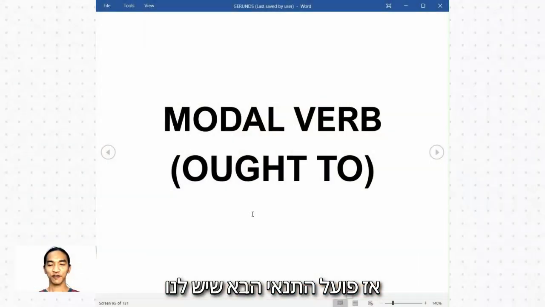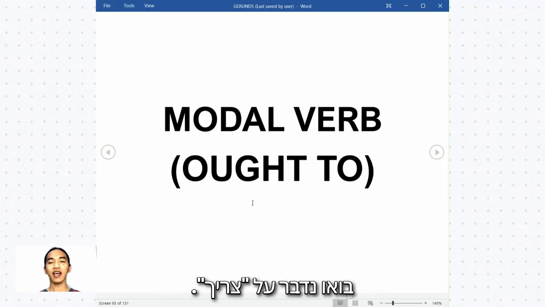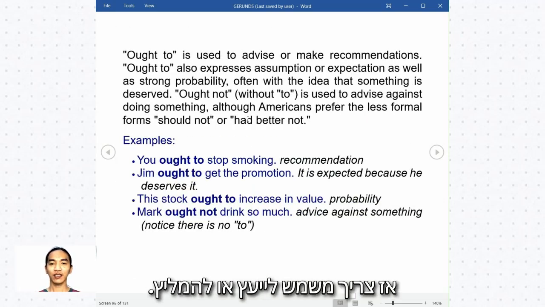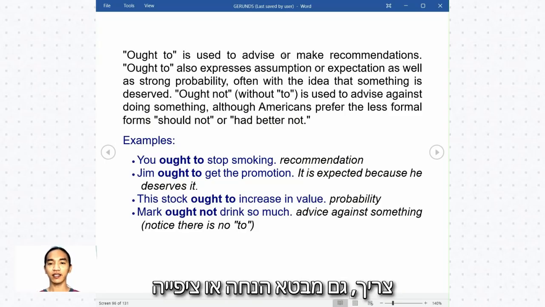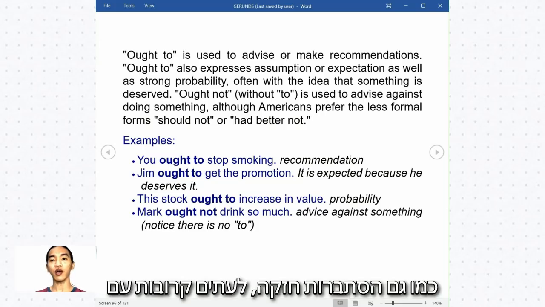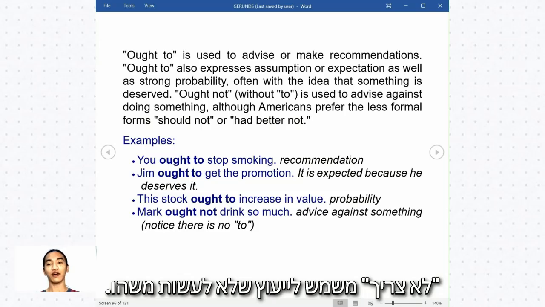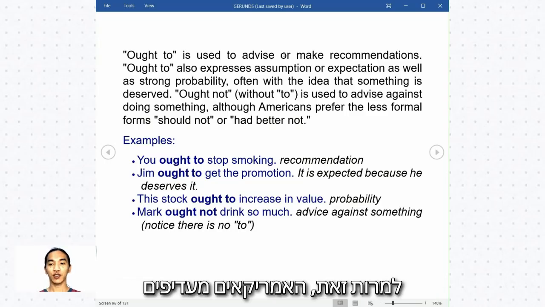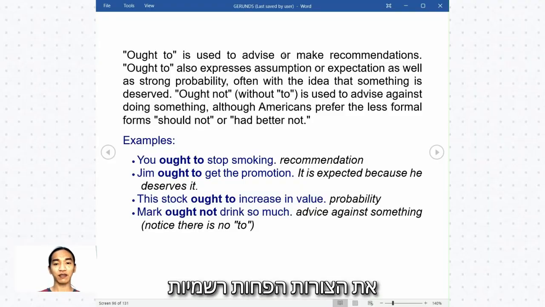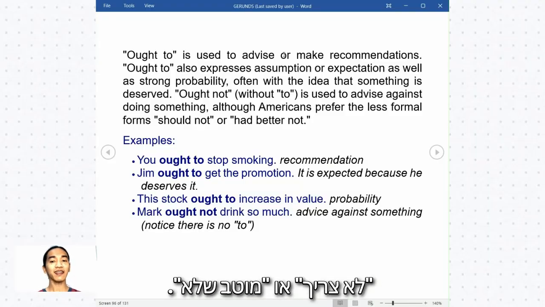Let's go. So for the next modal verb that we have here, let's go ahead and talk about ought to. So what is ought to? Ought to is used to advise or make recommendations. Ought to also expresses assumption or expectation as well as strong probability, often with the idea that something is deserved. Ought not, without to, is used to advise against doing something. So, although Americans prefer the less formal forms, should not or had better not.